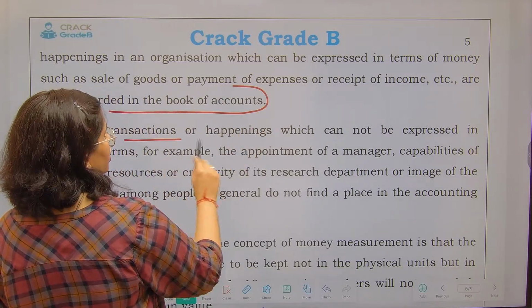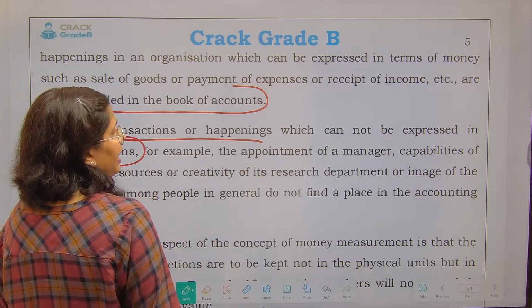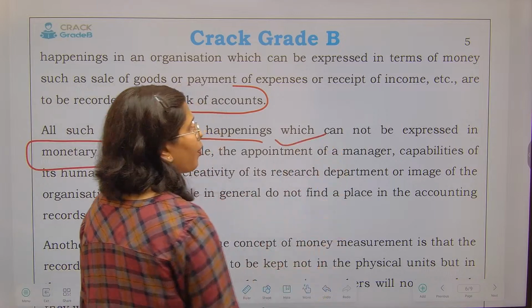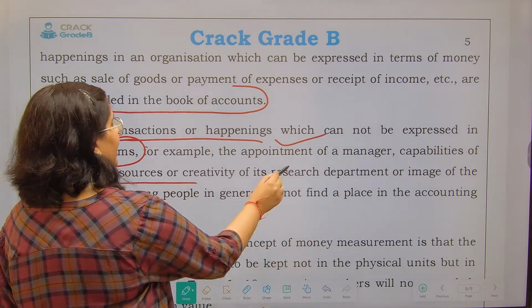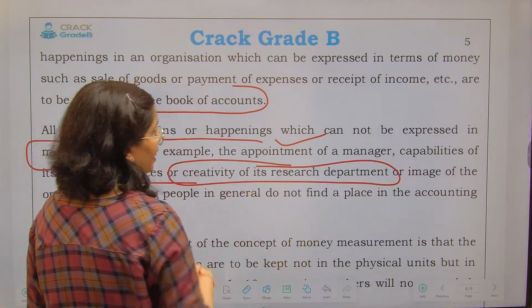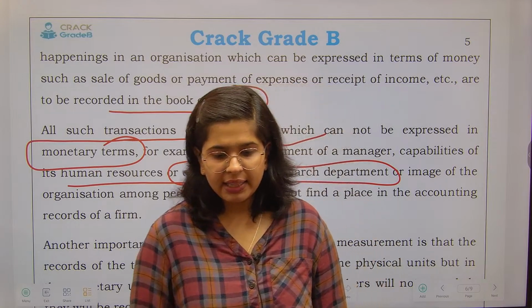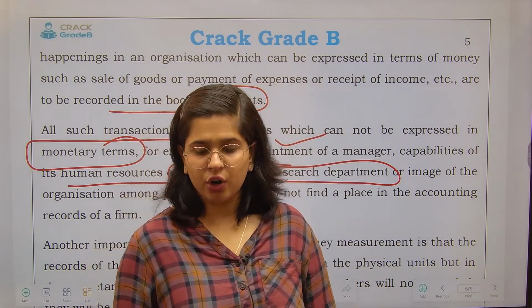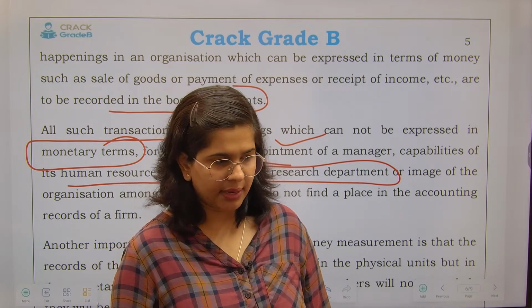All such transactions or happenings which cannot be expressed in the monetary terms, like manager ka appointment, capabilities of human resources, creativity of research department, if such things cannot be measured in the terms of money, then I cannot record them. ठीक है, I cannot have them into my financial statements.